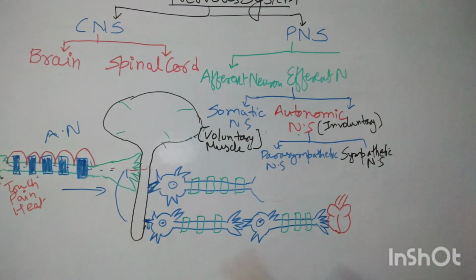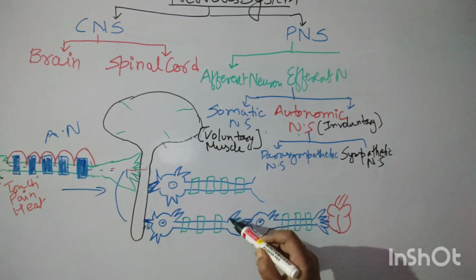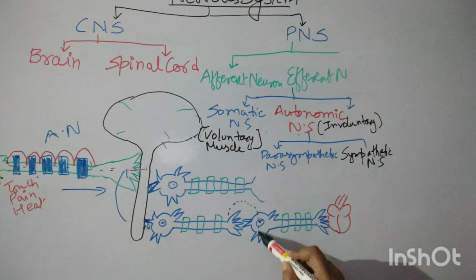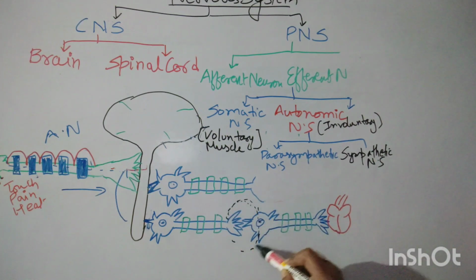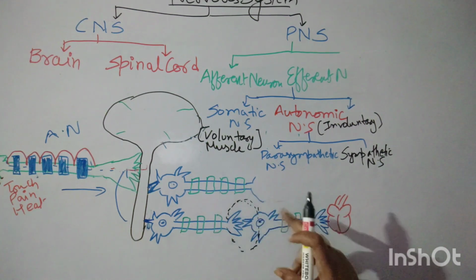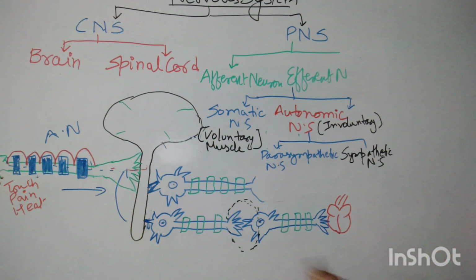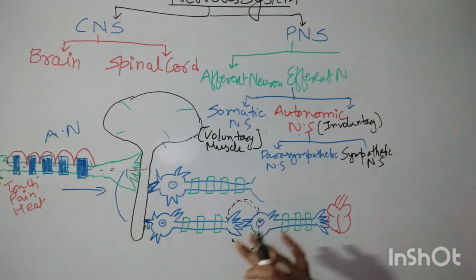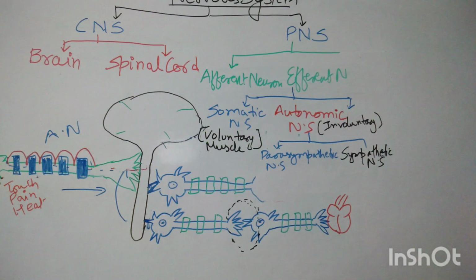Now this is the heart. Impulses coming from the brain for the autonomic nervous system will come through this neuron and go to the next neuron. Here there is a junction of axon and the head part. This is called ganglia. I am drawing one, but here there are lots of neurons present in the ganglia which carry the impulse not only to the heart but also to the kidney.